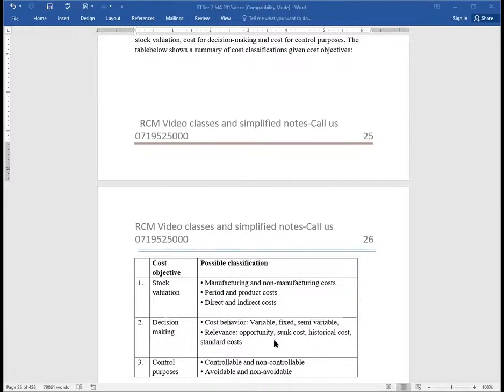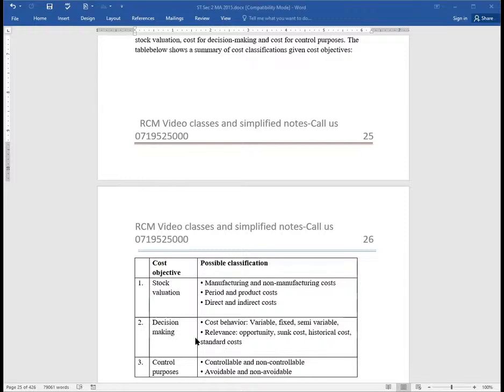Then we have relevance, and we will be seeing, for example, opportunity costs are relevant. That's quite a great classification. We have sunk costs, which are historical, which are irrelevant. We have standard costs, which we'll be calling what here? Normal costs. Ladies and gentlemen, this is just a high-level explanation. I'll be going into the nitty-gritties of these particular cost classifications, ladies and gentlemen, just within this lesson.